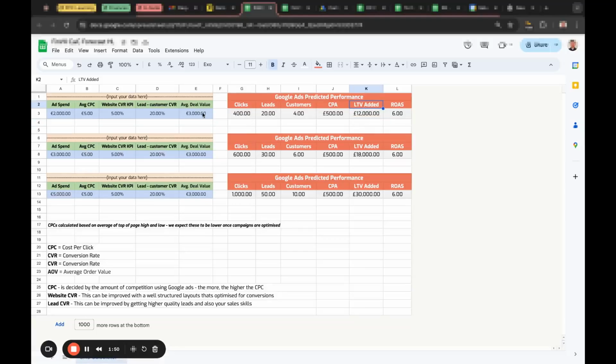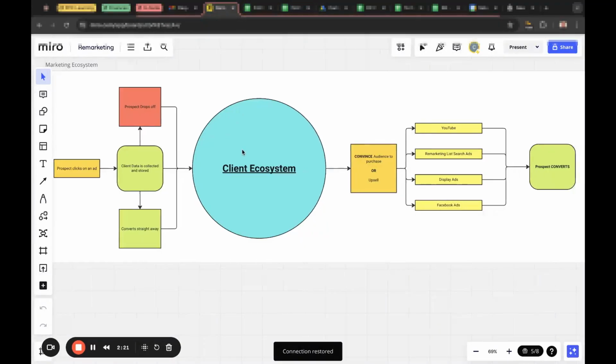This isn't LTV because I know there's going to be a lot more than 3K. There's going to be more than one invoice being processed per client. But this is just the cost of getting the return of one customer doing one invoice at various different spend levels. I would be expecting around this level of clicks for this amount of spend, to be honest. It's 400 clicks. This is probably a lot more accurate in terms of the volume that we should expect to see.